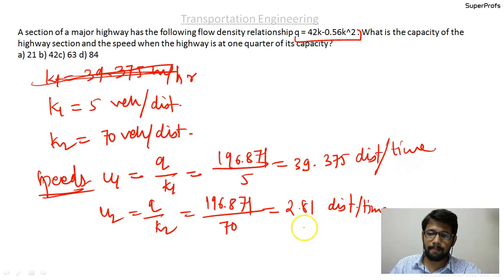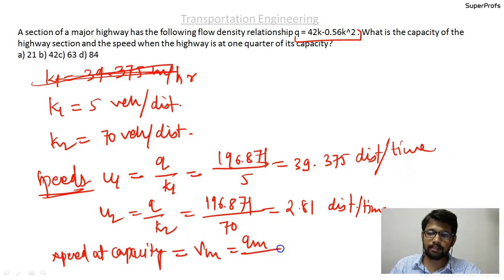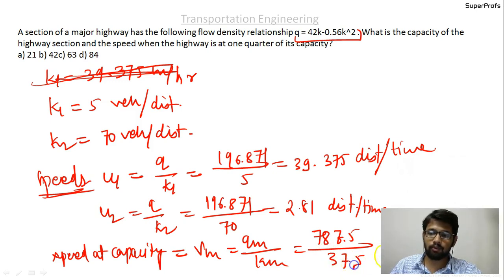The speed at capacity, which will be v maximum equal to q max by k max, is 787.5 upon 37.5, that is equal to 21 distance per unit time.